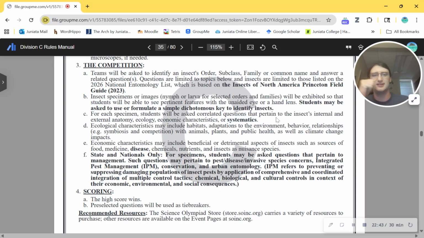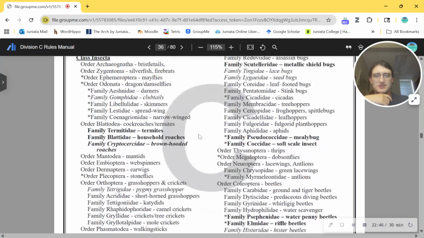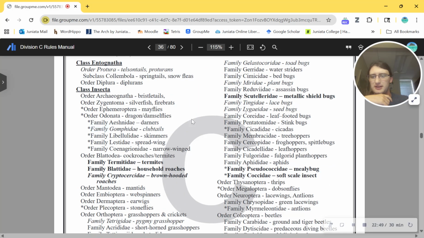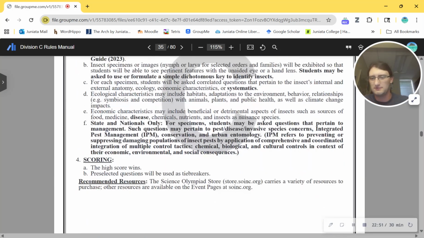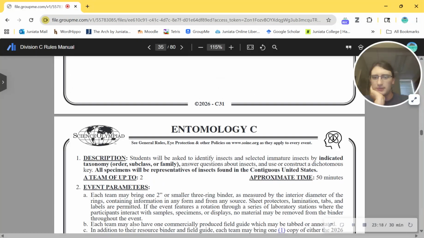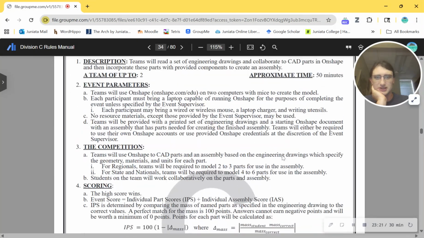Yeah, that's kind of a mess, honestly. Well, at least it's a mess at the genus and species level. If you're only going down to family and order, it might not be that bad. So for specimen, this is state and national only. For specimen, students may be asked questions that pertain to management. That's cool. So I guess that might be part of the reason they included ticks, because tick management is a big thing in Pennsylvania right now. Yeah, pretty standard, I'd say.